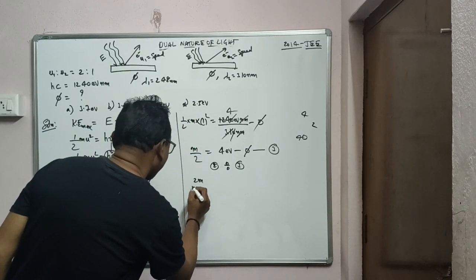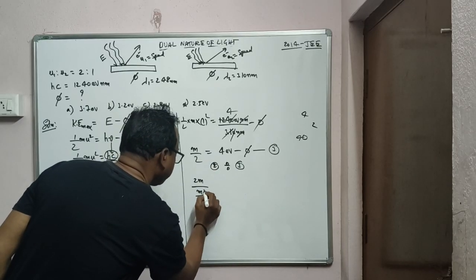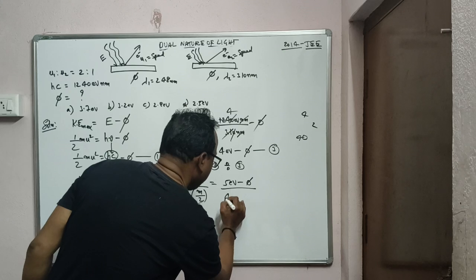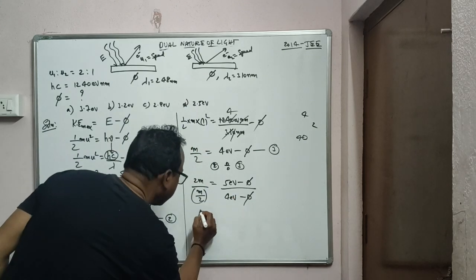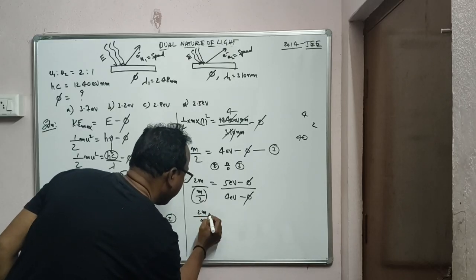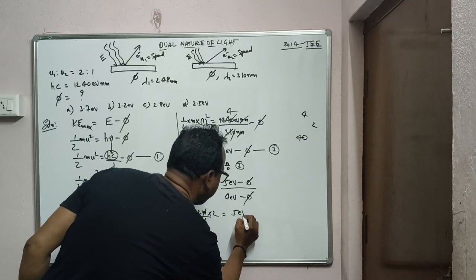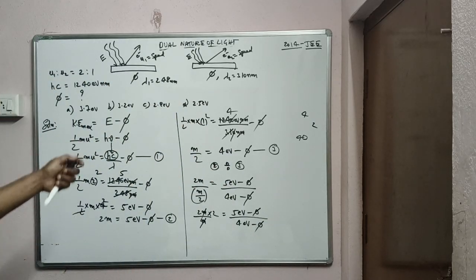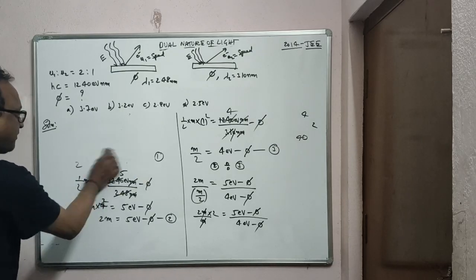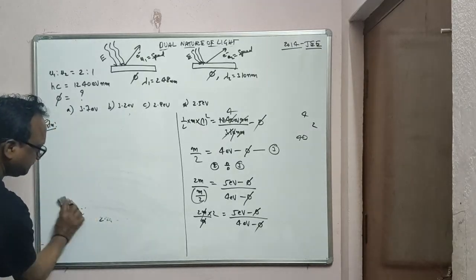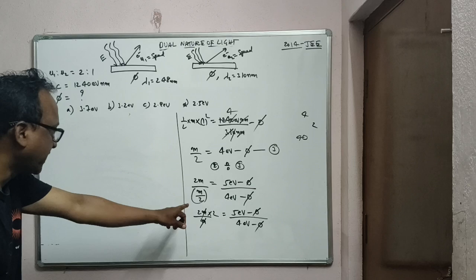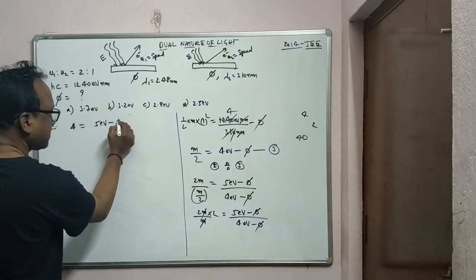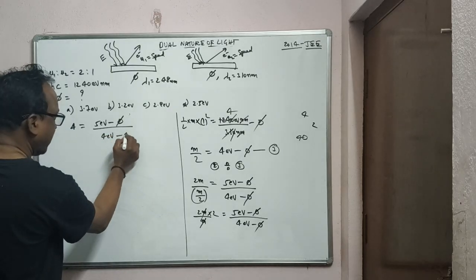Equation 2 has 2m, equation 3 has m by 2, which is equal to 5 eV minus phi by 4 eV minus phi. So 2m by m by 2, the m's get cancelled, and 2 2s are 4 on the left side. Note this down; I'll rub this portion because I don't have space. On the right side we have 5 eV minus phi by 4 eV minus phi.